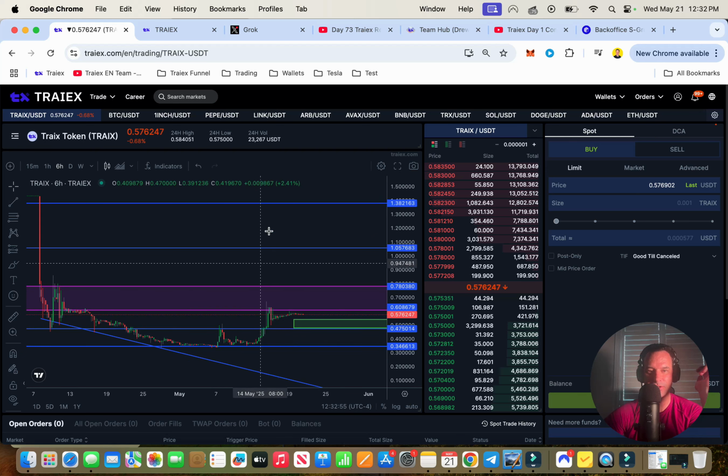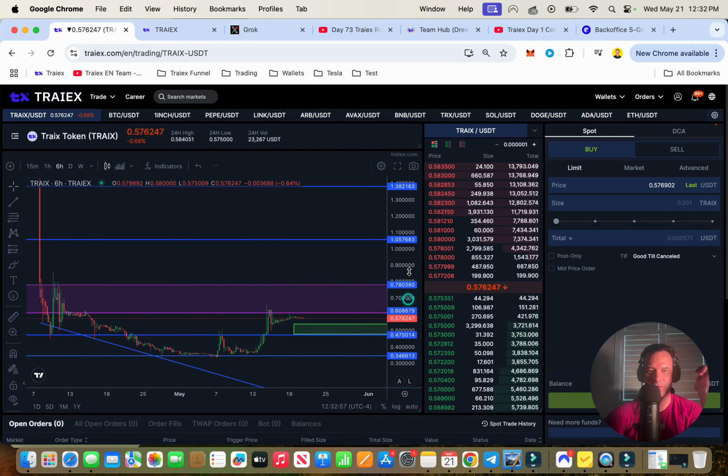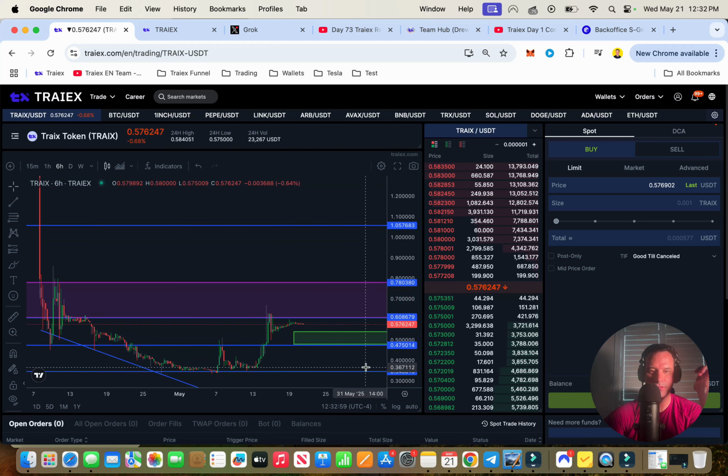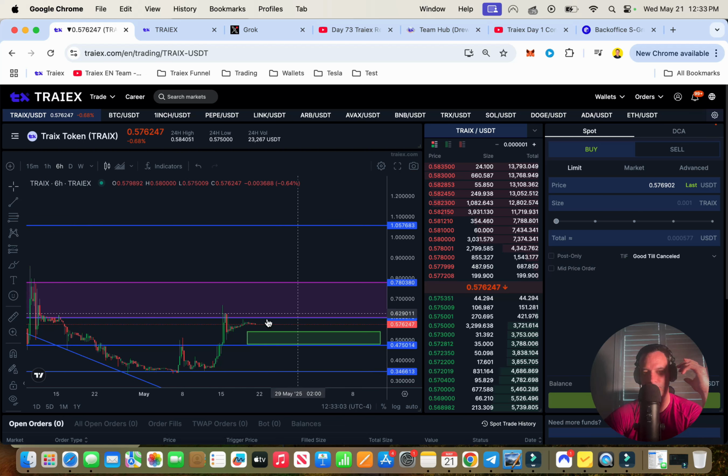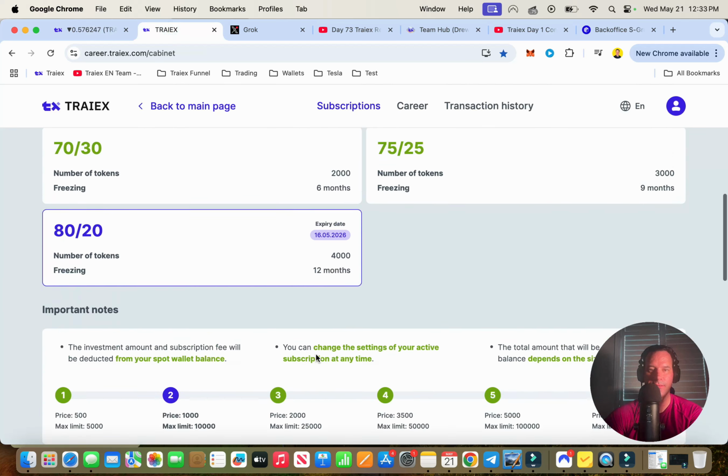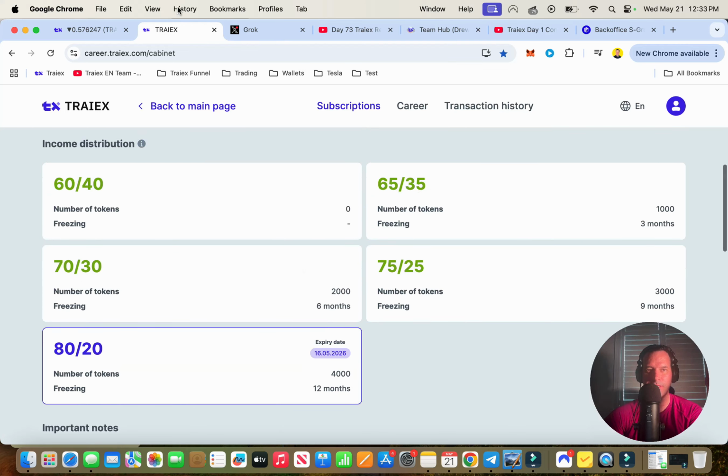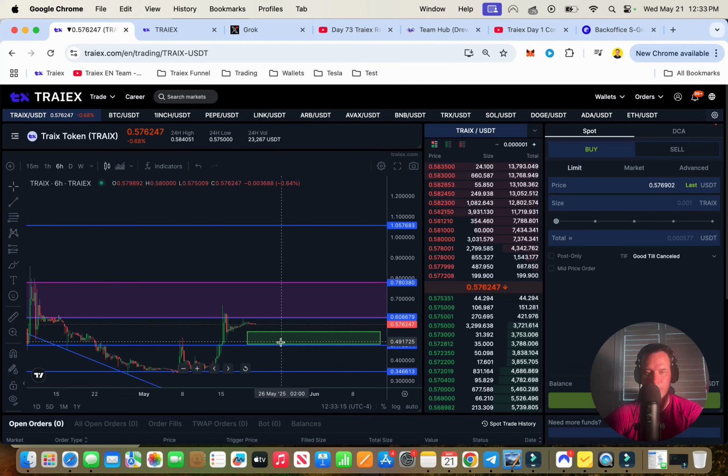Okay, so here's another thing that I did, guys. I set up my chart here for the zones. I've already bought my tokens. I'm not going to buy any more. I don't think there's a point in buying and holding the tokens. Once you have them frozen and you've completed this, there's no point buying and holding them, right?